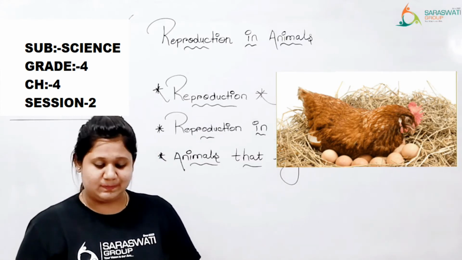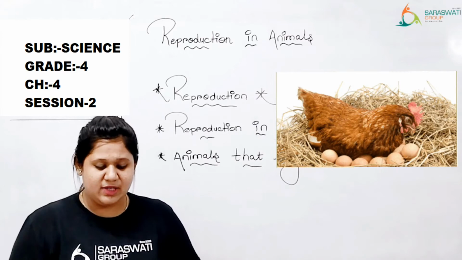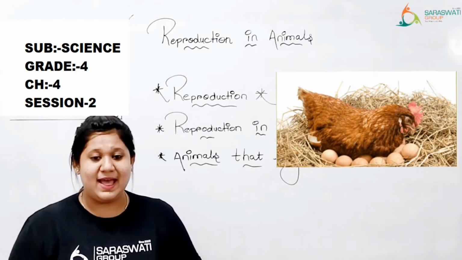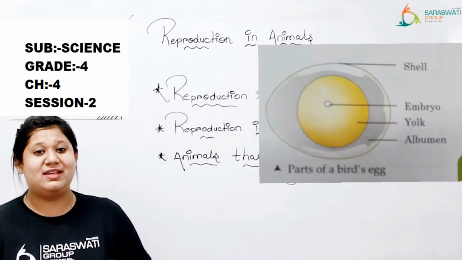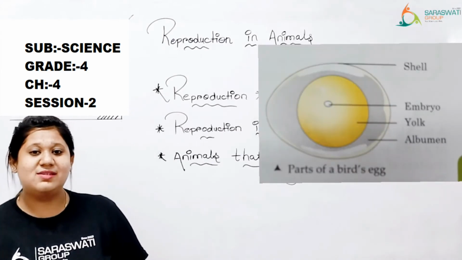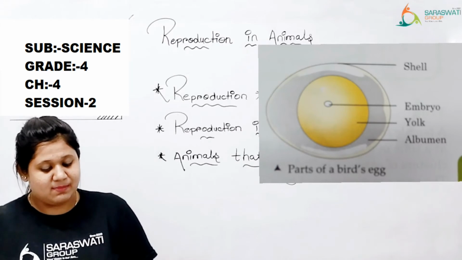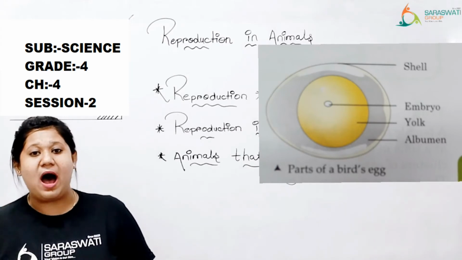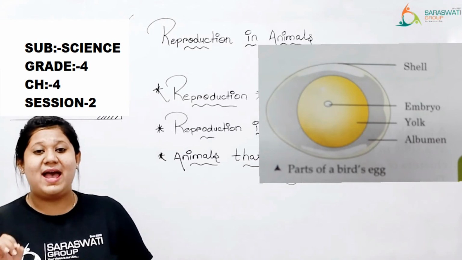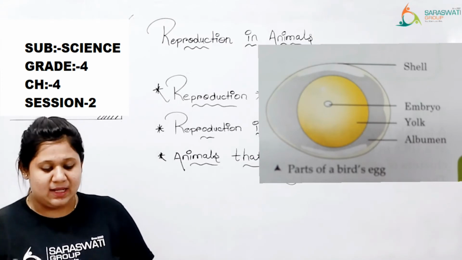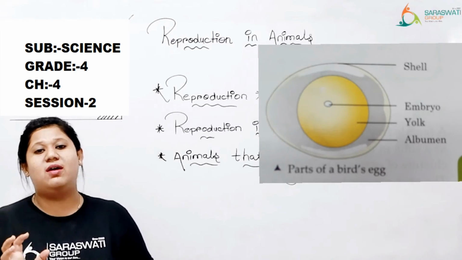Clear, kids? The hard outer shell protects the egg. Here, kids, here I have shared an image of a bird's egg, right? So, kids, बाहर की white color की जो outer covering होती है ना, that is called shell. S-H-E-L-L. That is the protective covering.